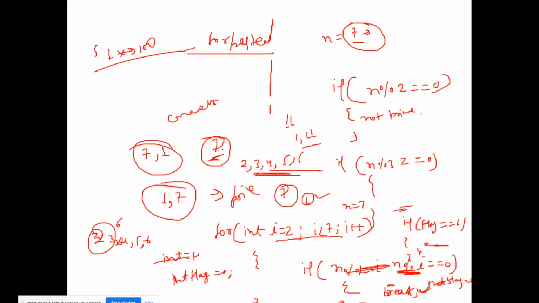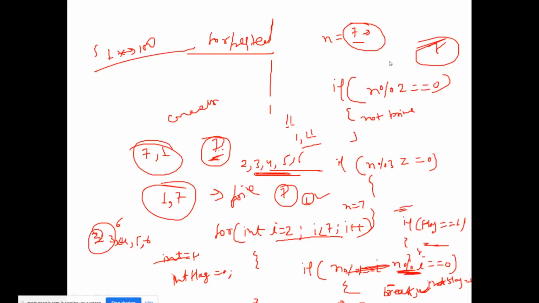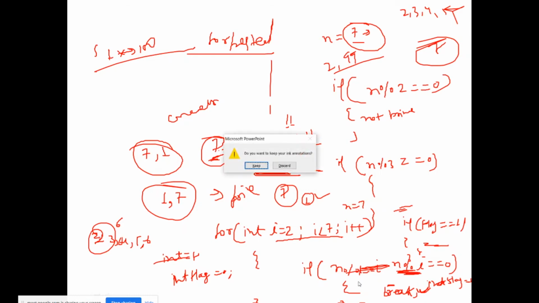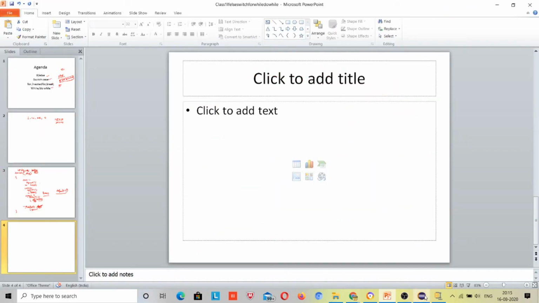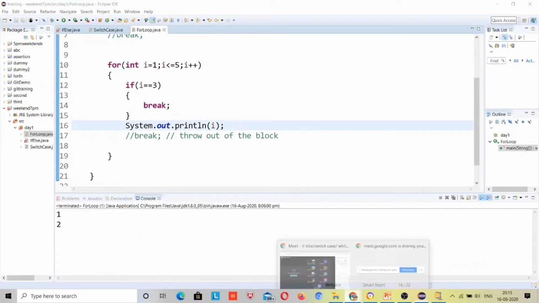So this is just for checking the number 7. If we want to print prime numbers from 1 to 100, then we have to check 2, 3, 4, 5 till 99. So the outer loop will run from 2 to 99 and the inner loop will be responsible for checking each outer loop value and dividing it by i. I hope you got an idea why we use the if block. Let me complete this program first. I hope you got an idea.